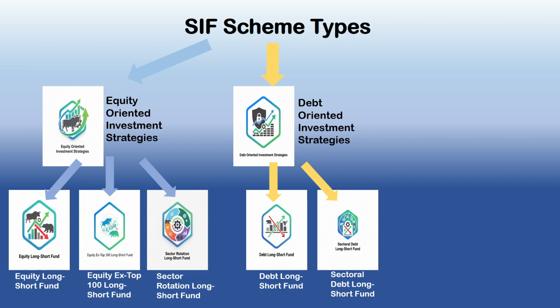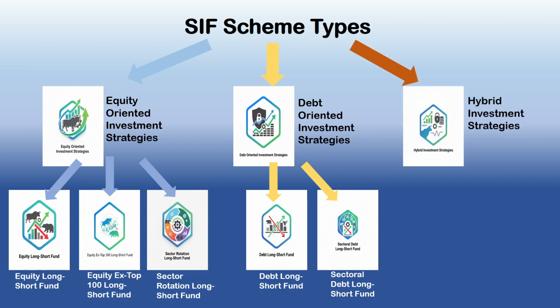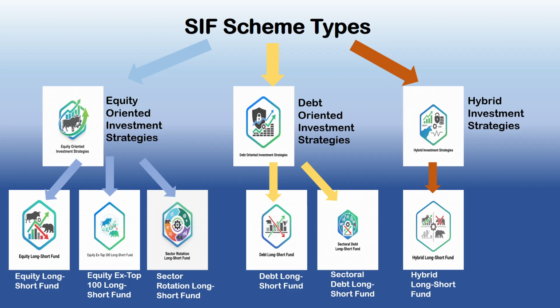Now let's look at the third strategy, which is the hybrid investment strategies. These SIFs combine both equity and debt using dynamic allocation and long short strategies to generate returns and manage volatility across multiple asset classes. So there are two types of funds under this strategy. First is the hybrid long short fund. They invest a minimum of 25% in equity and a minimum of 25% in debt instruments.